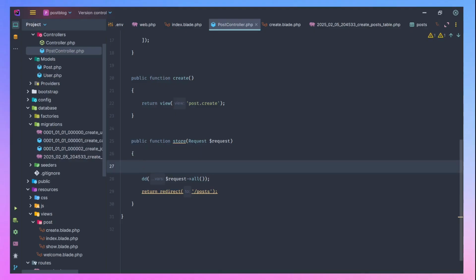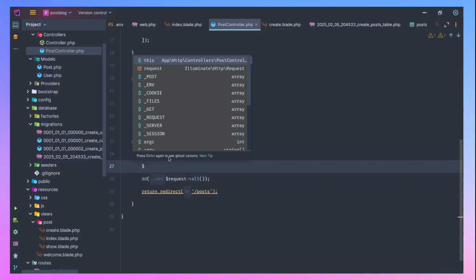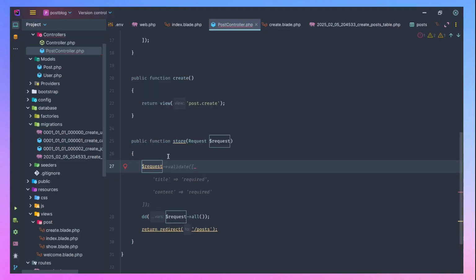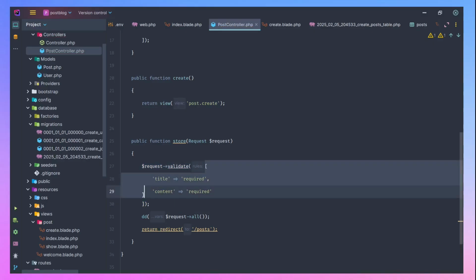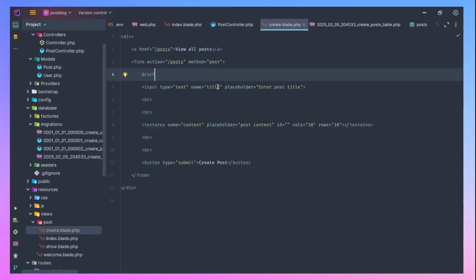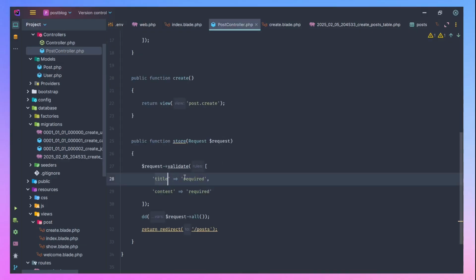So there's a way for you to do it. I'm going to do it in a simple way now, and I'm also going to show you the better way of doing it. So what you do is you come here and you say, I want to validate all input in this request. So I want to make sure that my title... you have the validate method and you pass an array into it. Then this name title I have here must match the exact name I give to the input here. So it doesn't matter the input you are using, just make sure it matches the input.